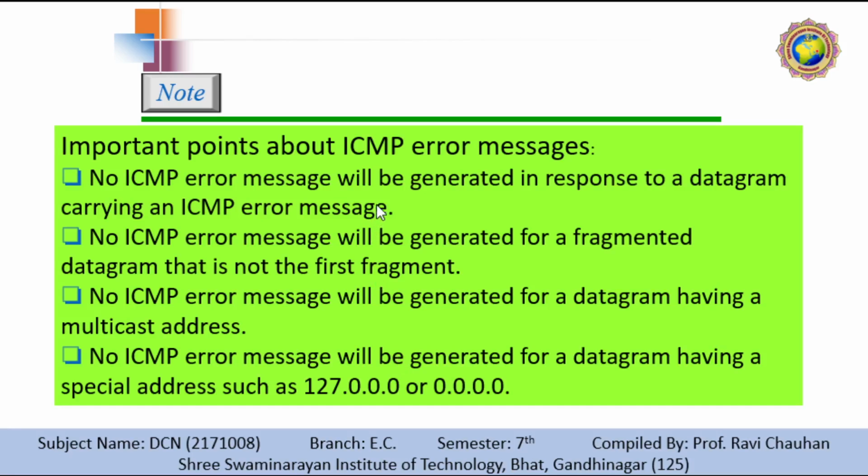Following are important points about ICMP error messages. No ICMP error message will be generated in response to a datagram carrying an ICMP error message. No ICMP error message will be generated for a fragmented datagram that is not the first fragment. No ICMP error message will be generated for a datagram having a multicast address. And last, no ICMP error message will be generated for a datagram having a special address such as 127.0.0.0 or 0.0.0.0.